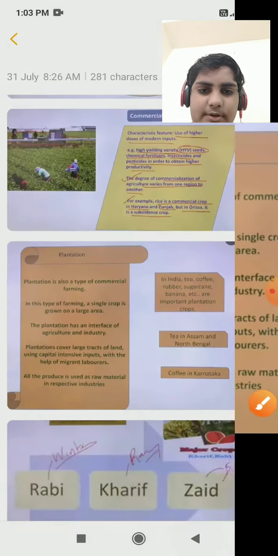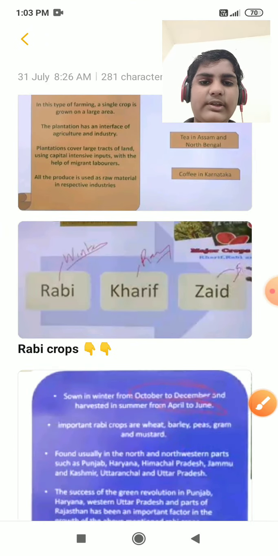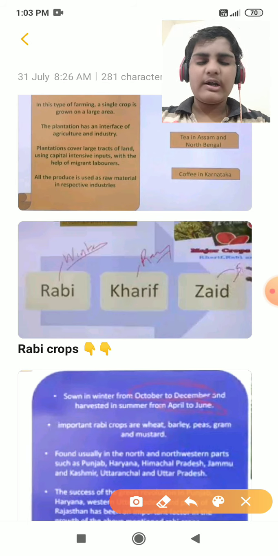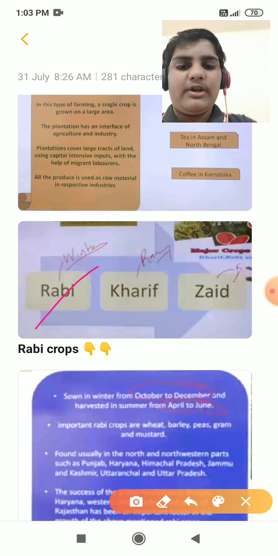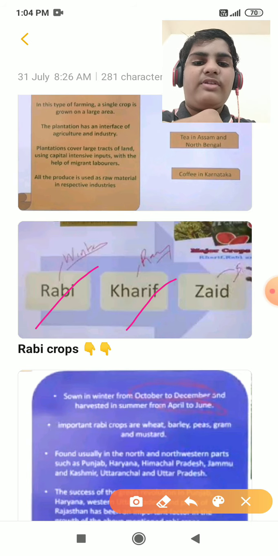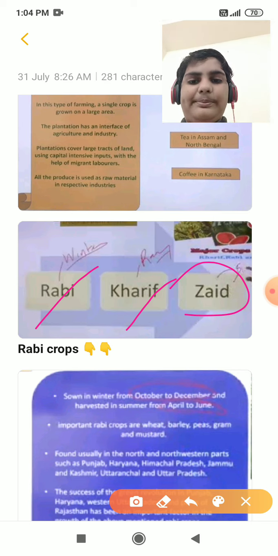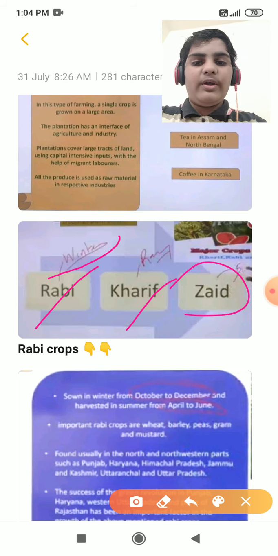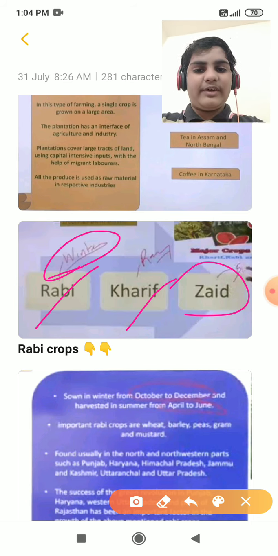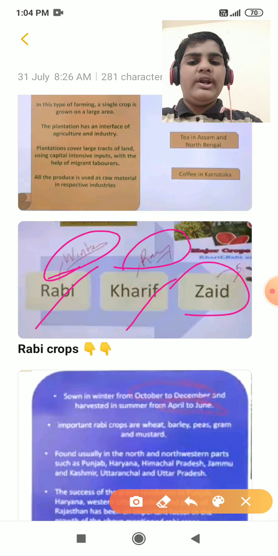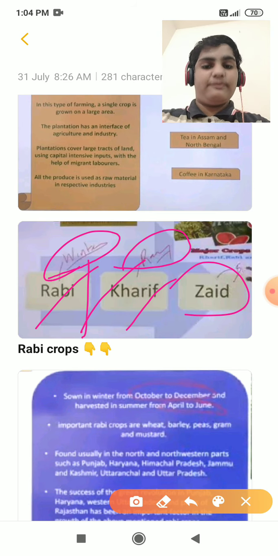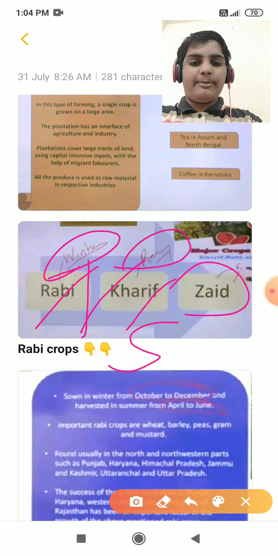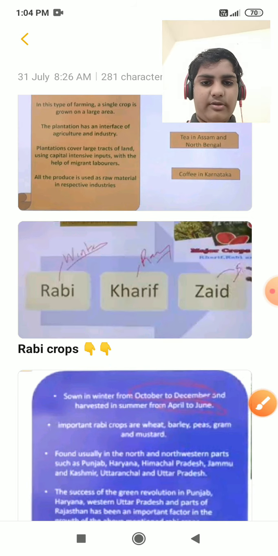So let's move. There are three types of crops. You already learned in previous small classes Rabi crops and Kharif crops. But this is new: Rabi crops are grown in the winter season, Kharif crops are grown in the monsoon or rainy season, and Zaid crops are grown in the period between Rabi and Kharif, the spring season or summer season. It is also known as the summer season.